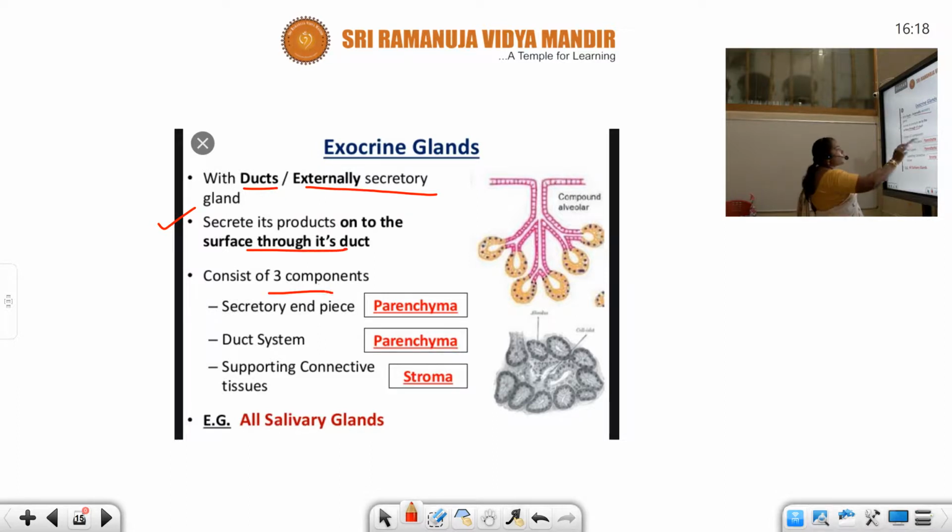So an exocrine gland consists of three components: secretory end-piece, duct system, and supporting connective tissue. The best examples of exocrine glands are all salivary glands. So these are the exocrine gland structures, students.